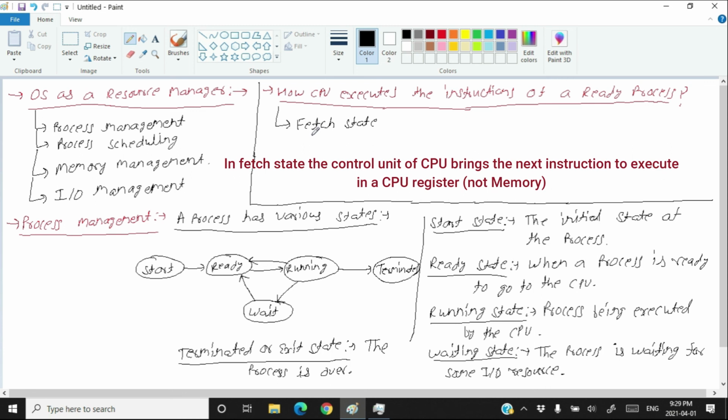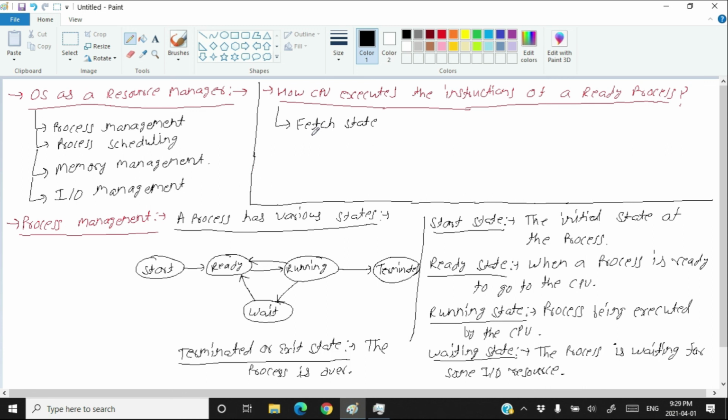So while executing a process, the first step is to fetch the instruction. The second step is to decode the fetched instruction. Decode means the control unit decides what to do with the fetched instruction.